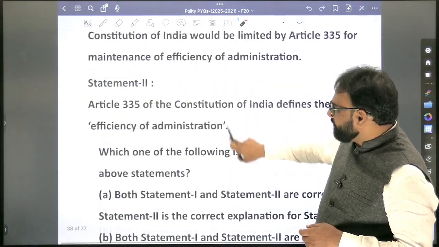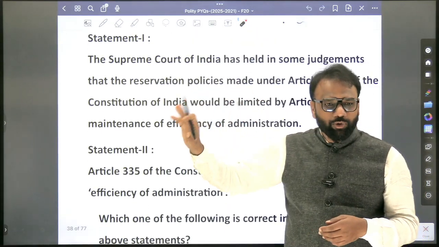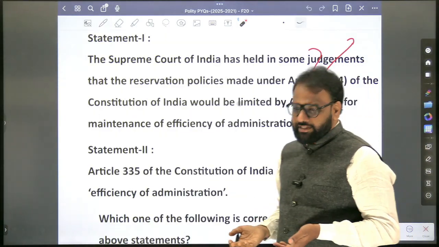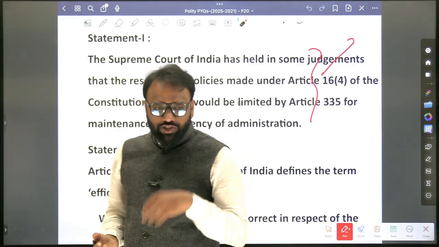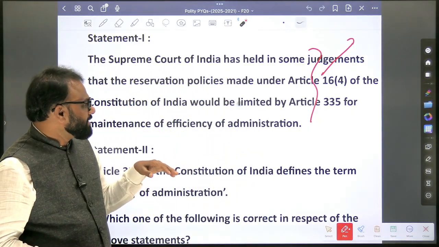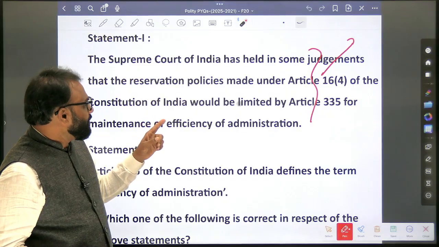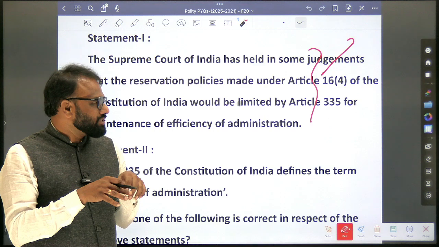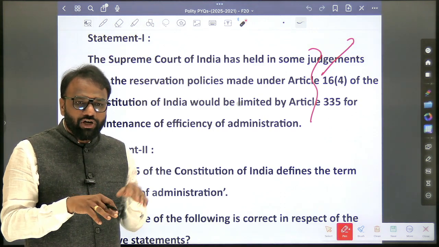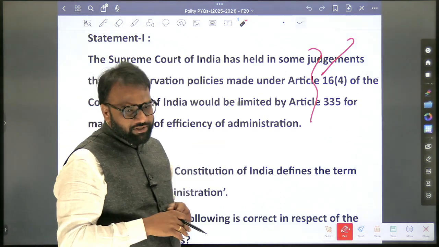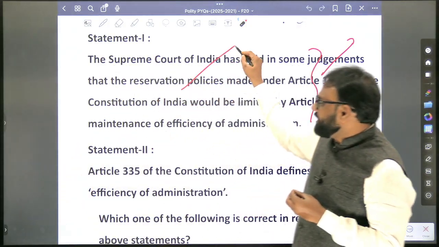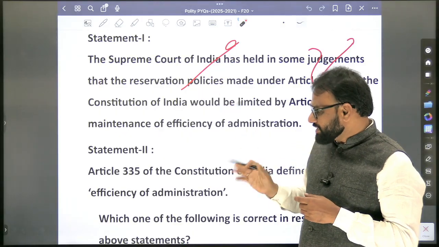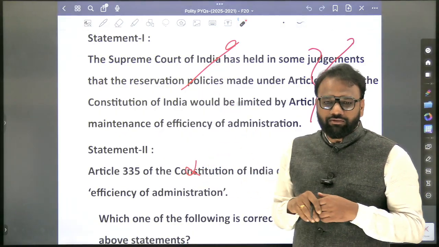Even if you are not aware of the first statement, you are able to come to a conclusion. Based on it, you need not do any exploration exercise. But now you understood that in India, based on some Supreme Court judgments, reservation policies would be limited by Article 335 for maintenance of efficiency of administration. A limitation is set to enhance efficiency in administration. Just retain this content, PYQ driven. The important point is that we have to eliminate the second statement.